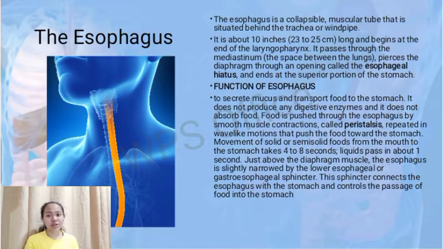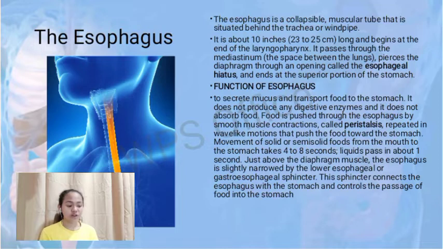Let us now talk about the esophagus. The esophagus is a collapsible muscular tube that is situated behind the trachea or the windpipe. It is about 10 inches long and begins at the end of the laryngopharynx. It passes through the mediastinum, pierces the diaphragm through an opening called the esophageal hiatus, and ends at the superior portion of the stomach.